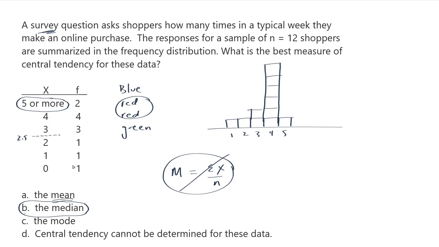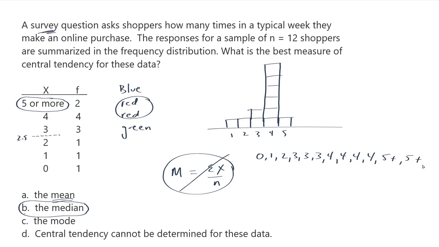So, in order to do this, probably the safest way of getting this right would be to list your values. Let's start here with a 0. I've got a 0, and then I have a 1. I only have one 1. Then I have a 2. I have 3 3s, and I have 4 4s. And I don't know what my last 2 values are. I just know that they're 5 or more. So I'll just do 5 plus.